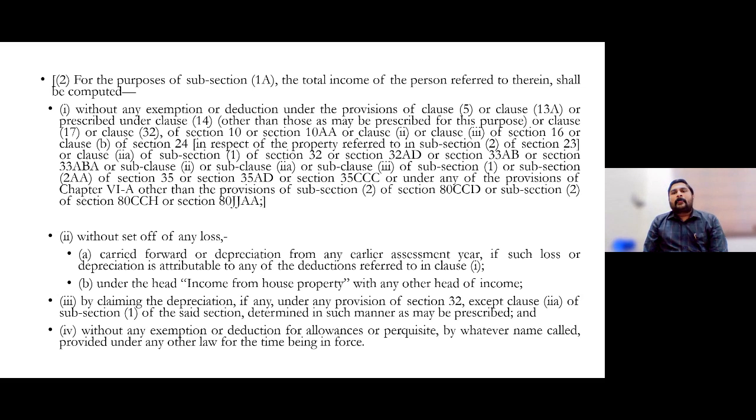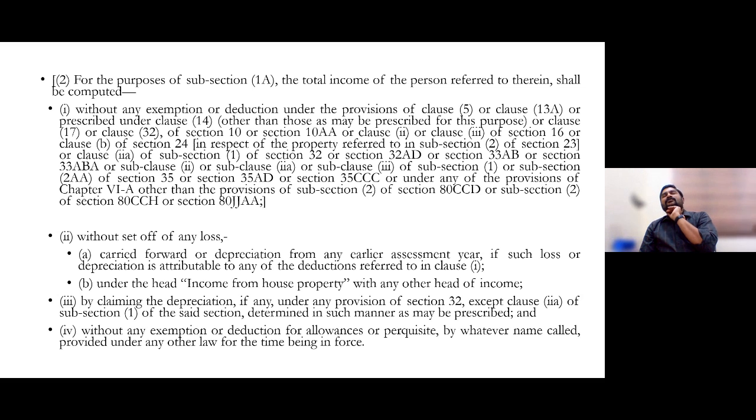First thing, we know that section number 10, clause number 5, with regard to leave travel concessions given by companies within 4 years, block years, 2 times you can have those leave travel concessions along with your family members.